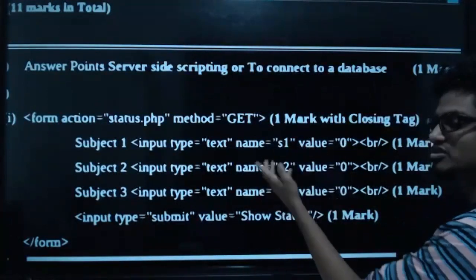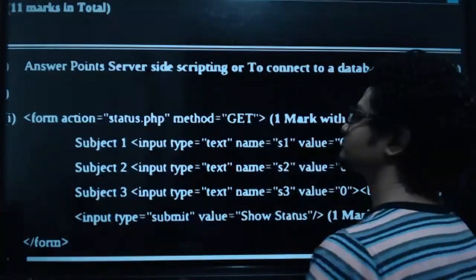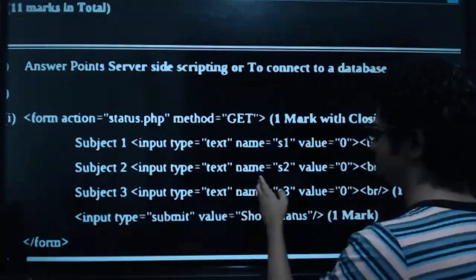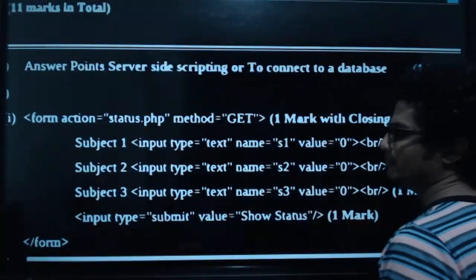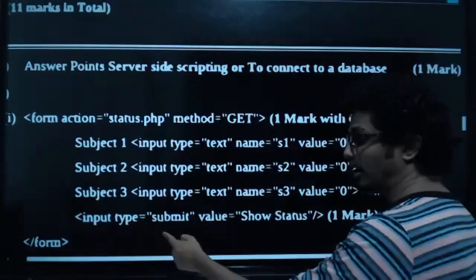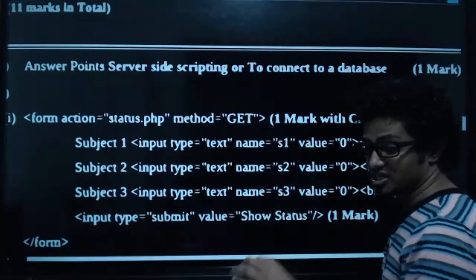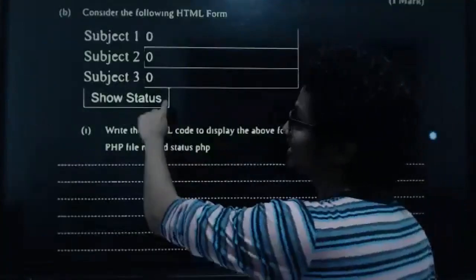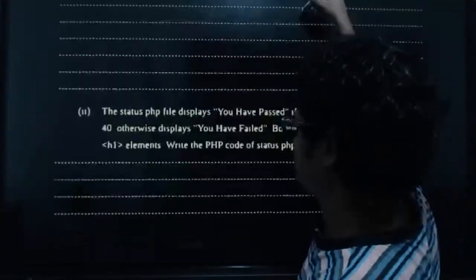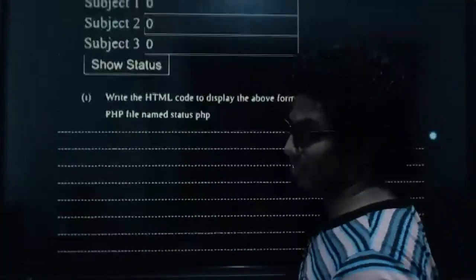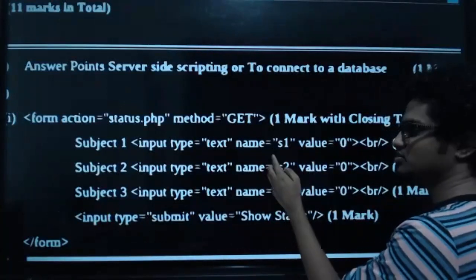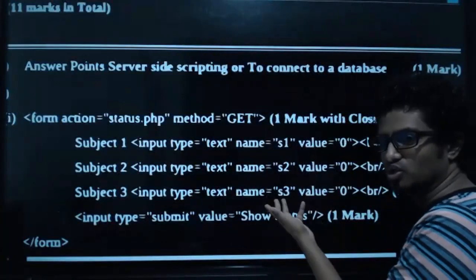Name is S1. I have just mentioned the names. And then subject 2, input type text, name is S2, value 0. Subject 3, input type text, name S3, whatever. And then input type submit, value show status. You can see there is a submit button and the value is what? Show status. Why? Because in the submit button, the caption is show status. But here you can use any name for these text boxes. Input type text, fine, name S1, S2, S3. You can change it in the way that you want.